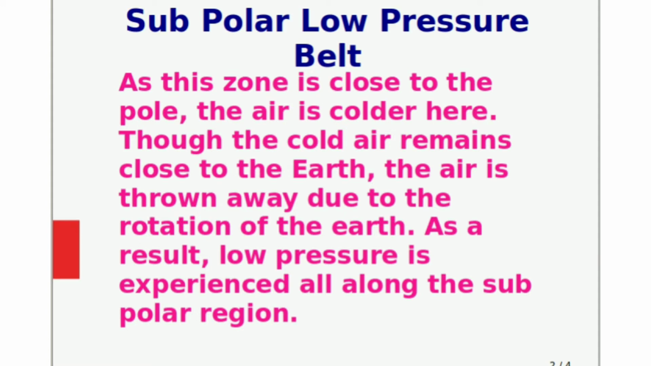Next global pressure belt is the subpolar low pressure belt. As this zone is close to the pole, the air is colder here. Though the cold air remains close to the earth, the air is thrown away due to the rotation of the earth. As a result, low pressure is experienced all along the subpolar region. So, low pressure is experienced in the subpolar area.